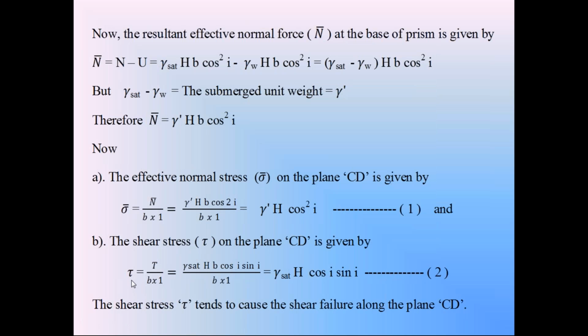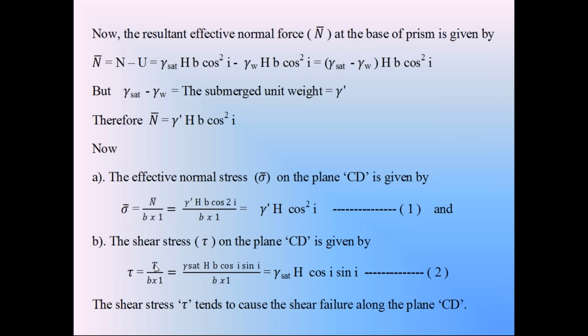Now coming to the calculation, this tangential component T produces the shear stress on the surface CD. Shear stress tau is equal to tangential component T divided by area of the surface CD, B into 1. So find out that shear stress tau.